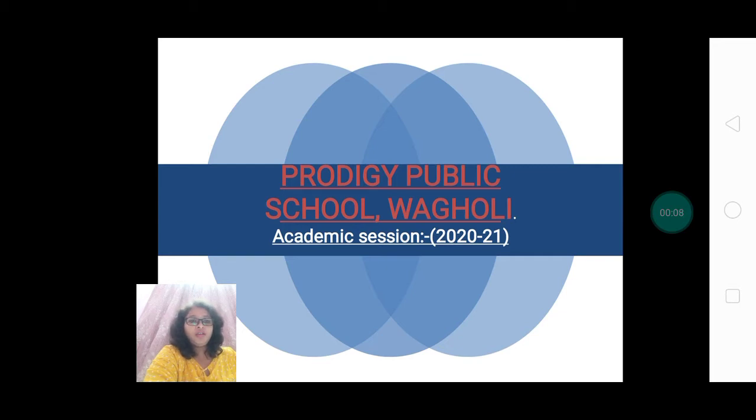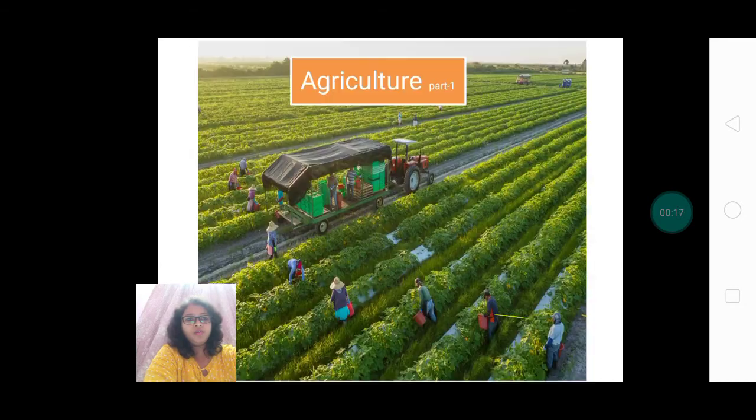As you all are promoted to standard 8, let me introduce you to the interesting subject of science. Look at the picture. It says something related to agriculture. As we know, human beings have been doing farming and rearing animals to meet their food requirements. Even today, about 70% of the Indian population is engaged directly or indirectly in agriculture.